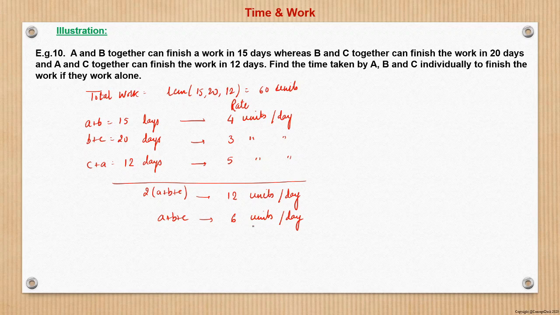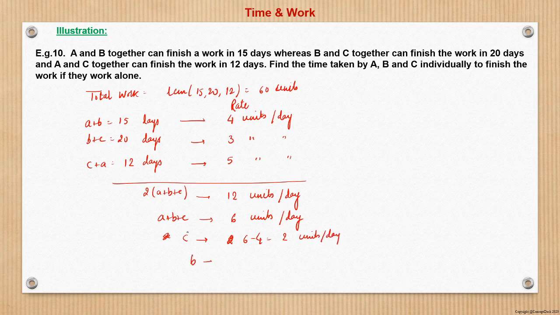A plus B plus C does 6 units of work in one day, and A plus B, we know, does 4 units in one day. So from here, C is nothing but 6 minus 4, which is 2 units per day.